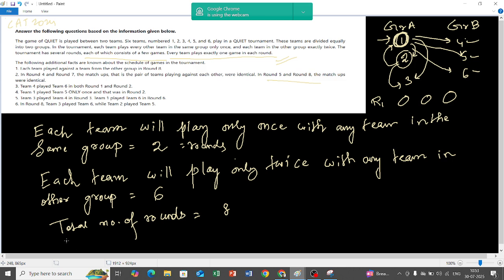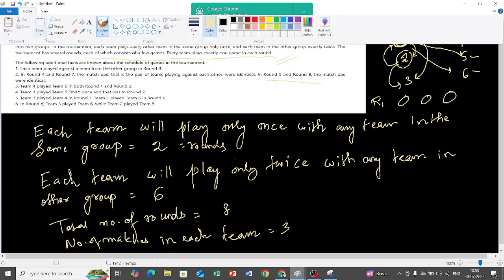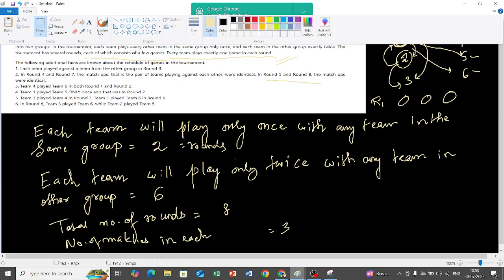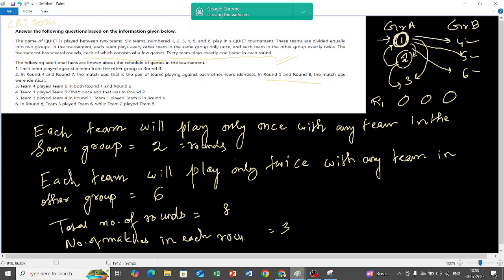That is why the number of matches in each round is 3.